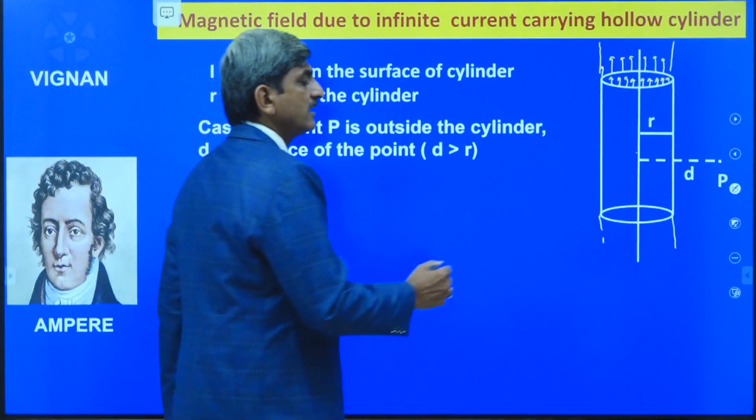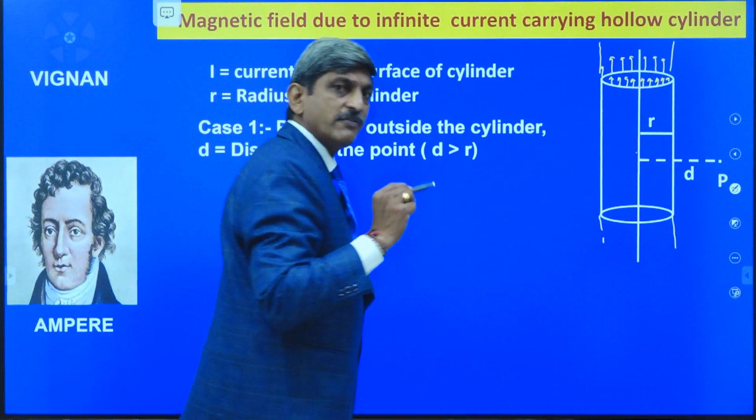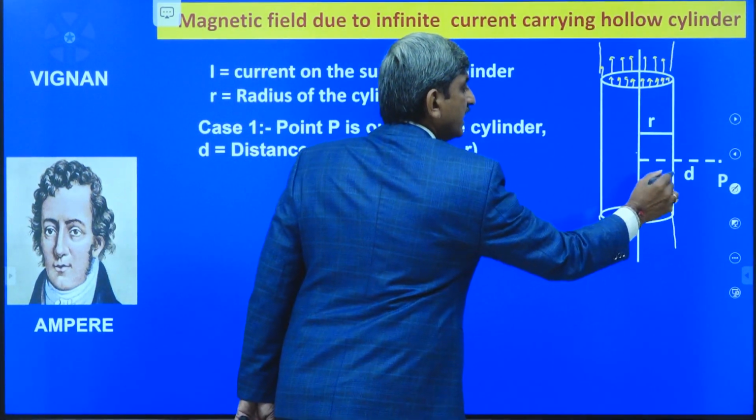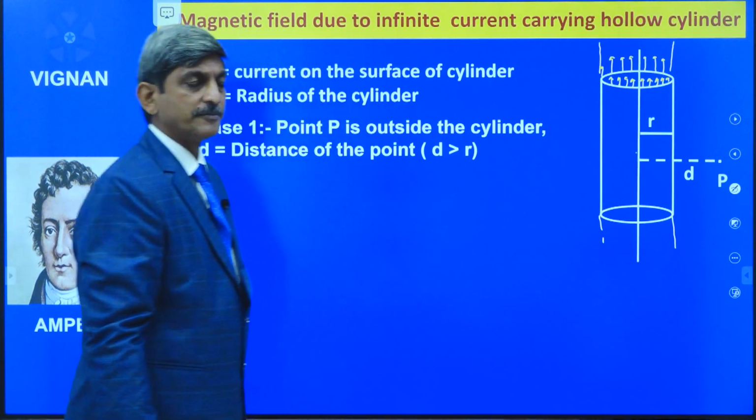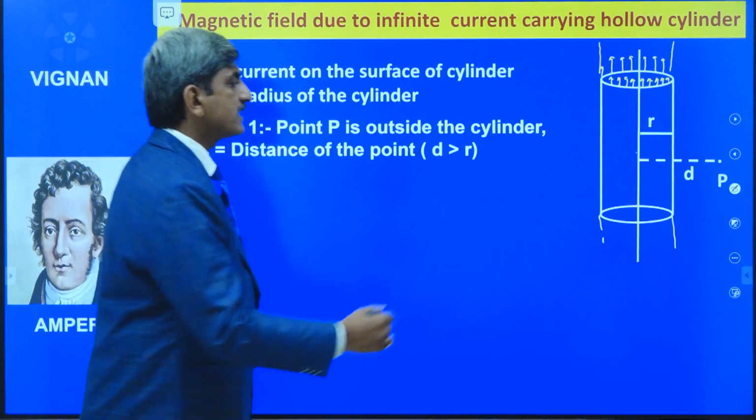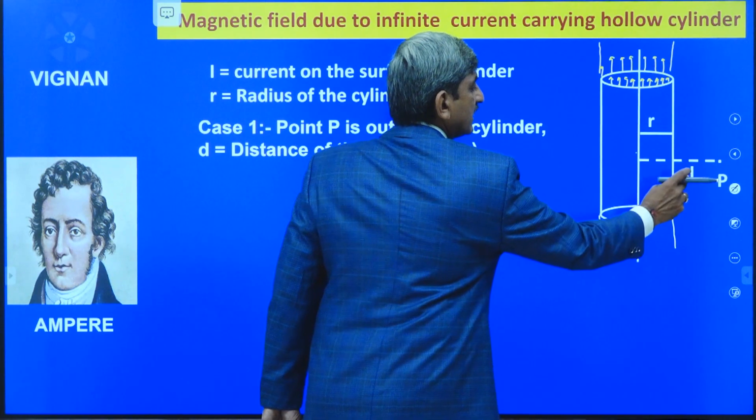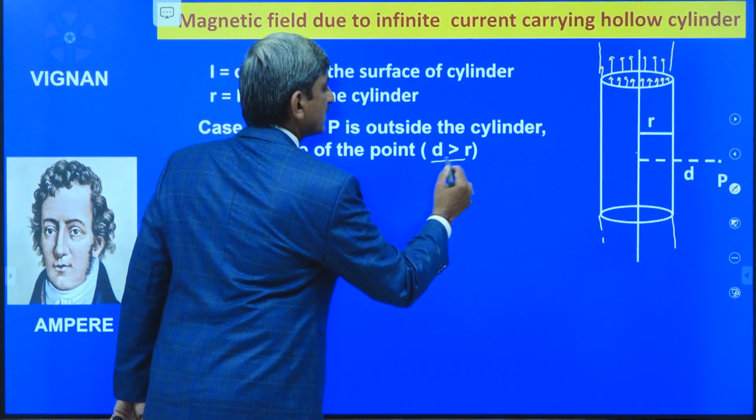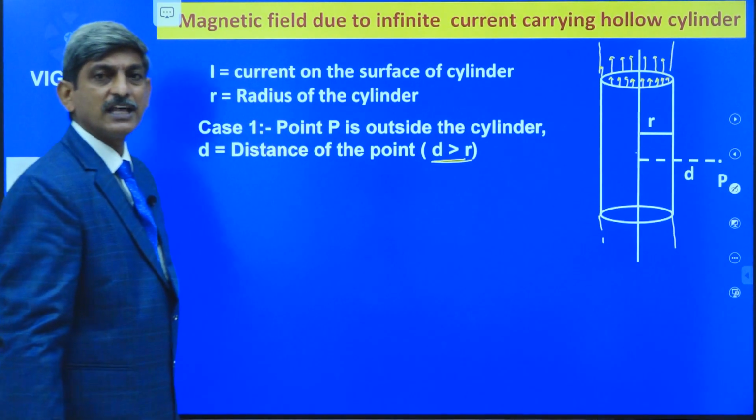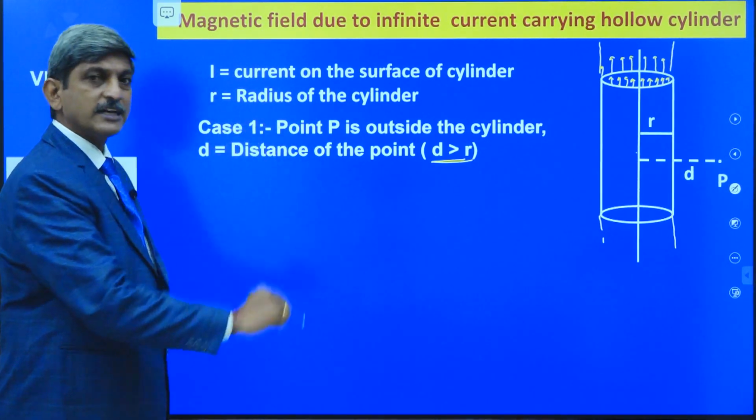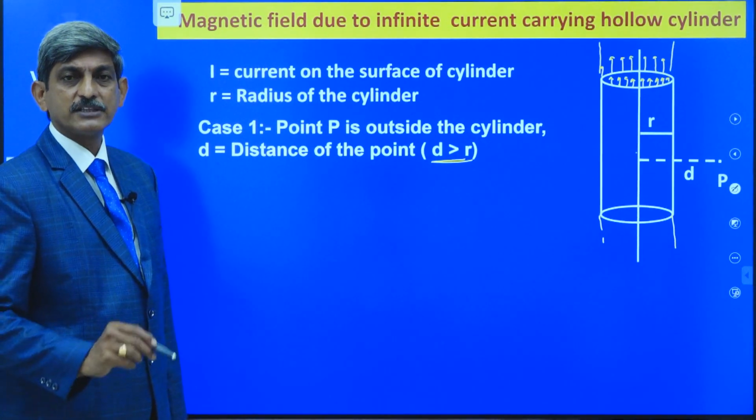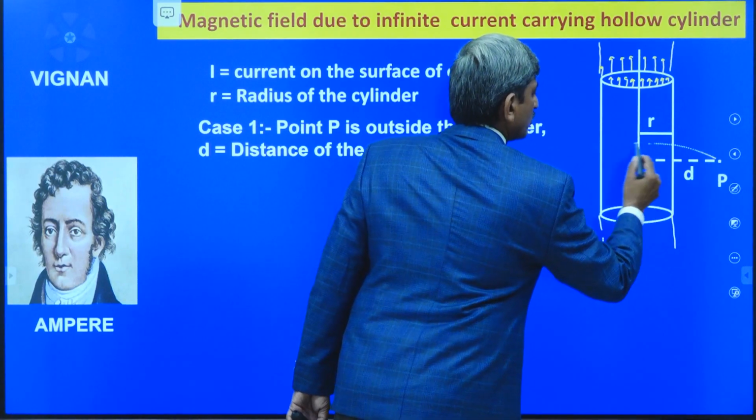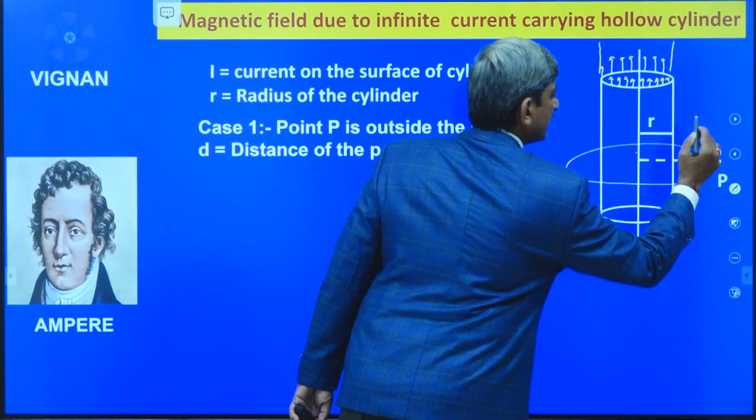Here P is the point where we want to determine the magnetic induction value, and that point P is at a distance d from the axis of the cylinder. Here, because the point is located outside the cylinder, the distance d is greater than the radius of the cylinder. That means for an outside point d is greater than R. At that point we want to find out the B value. For that, what we have to do? Let us imagine the Amperian loop which is passing through the point P.